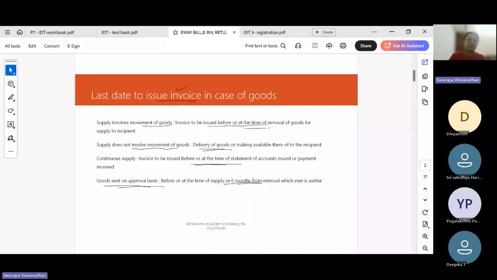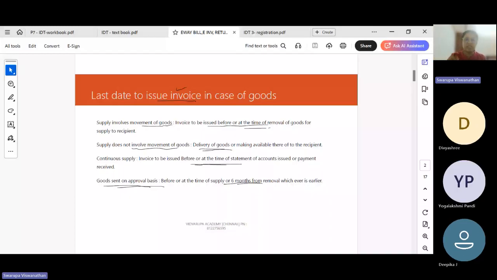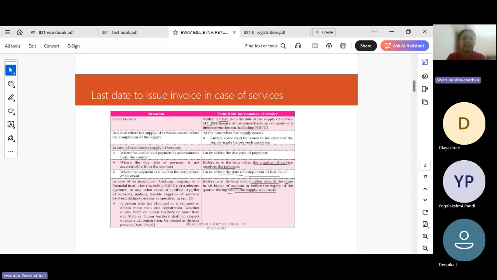If goods are sent on approval basis, the invoice should be issued within 6 months from the date of removal. In case of continuous supply, whenever a statement of account is being produced, at that time invoice has to be issued. This is very much in line with the time of supply concept. Last date for issue of invoices in case of services, general cases, within 30 days from the date of completion of service, the invoice has to be issued.